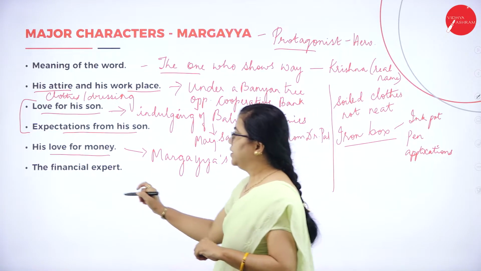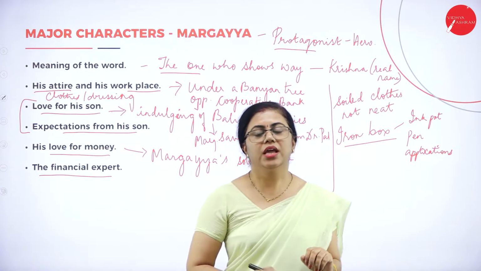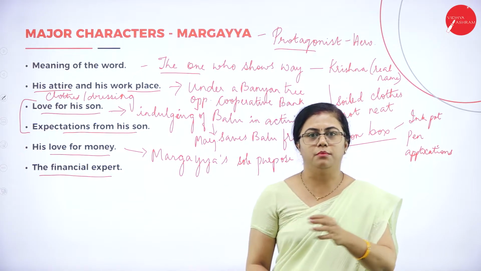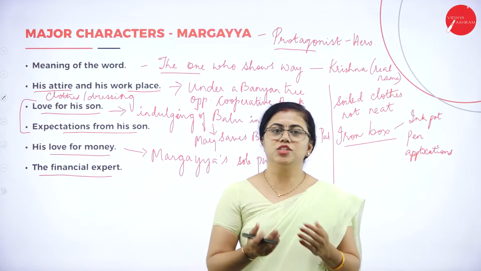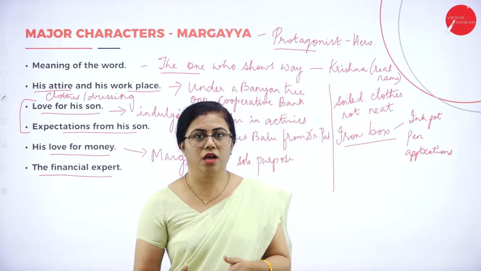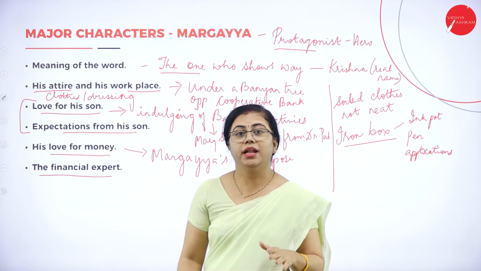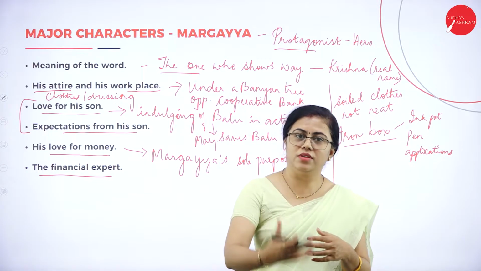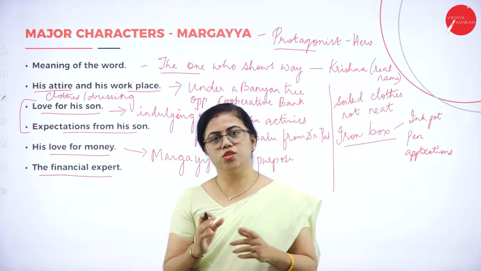Then he is also a financial expert. How do you say he's a financial expert? Here you can see that though he is put out of that banyan tree opposite the cooperative bank, he doesn't stop earning there, because it is not that he knows only that way of earning money. There is something else also. When he is put out of that banyan tree, he doesn't lose heart. He tries other ways of earning money. That shows he is a financial expert, how well versed he is in looking for ways in which he can earn money. So that is one way.